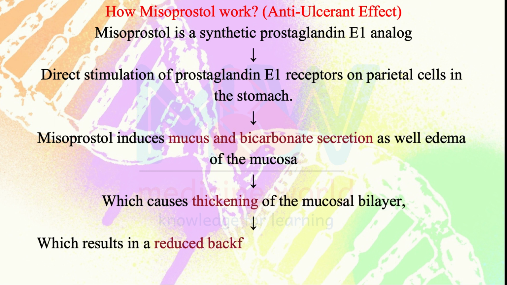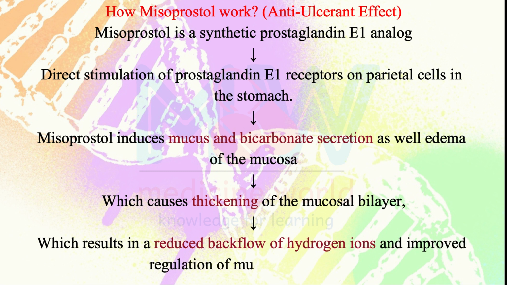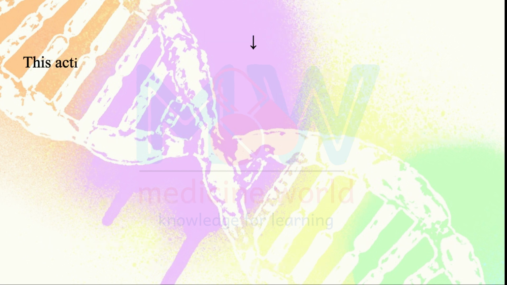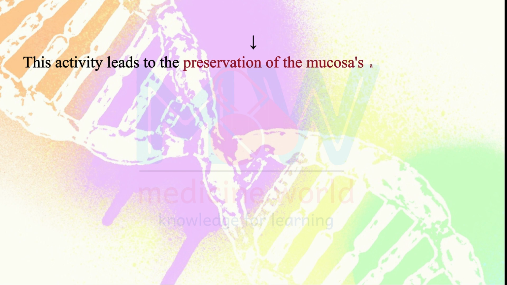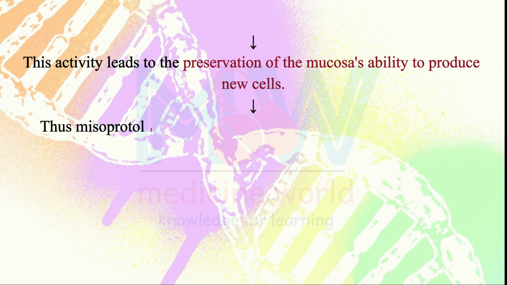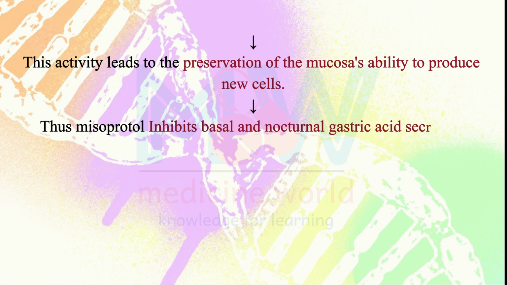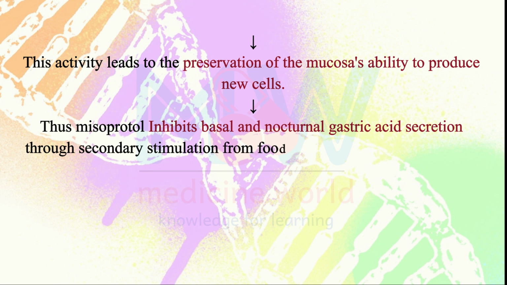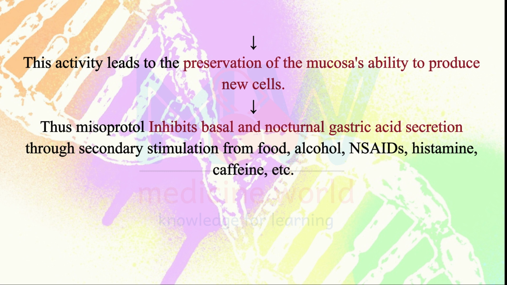It ultimately results in a reduced backflow of hydrogen ions and improved regulation of mucosal blood flow. This activity leads to the preservation of the mucosa's ability to produce new cells. Thus, misoprostol inhibits basal and nocturnal gastric acid secretion, as well as secretion stimulated by food, alcohol, NSAIDs, histamine, caffeine, etc.